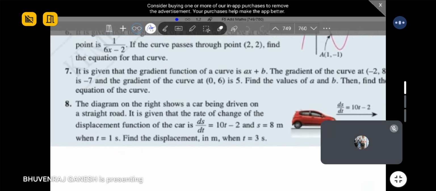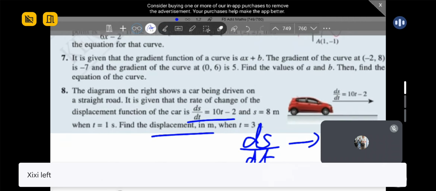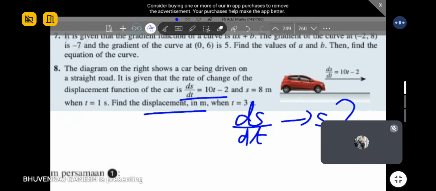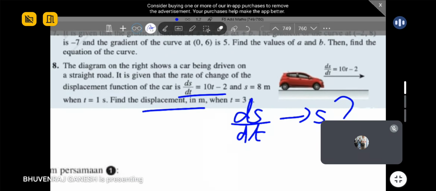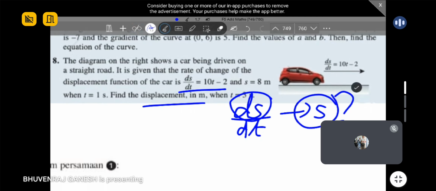Okay, so for number 8, they give you an equation. Mereka bagi persamaan. The question is find displacement. Cari sasaran. So what must we do, guys? First step, you got ds/dt. So how to get s? Anyone know? What is the process? ds/dt, you change to s. Means that kita buat proses apa sekarang? What is the concept here? Yes, you must integrate. Always remember, guys, when you see ds/dt and you want to come to s, it's always integrate. If you have s and you want to go to ds/dt, differentiate. Okay, this is the concept.